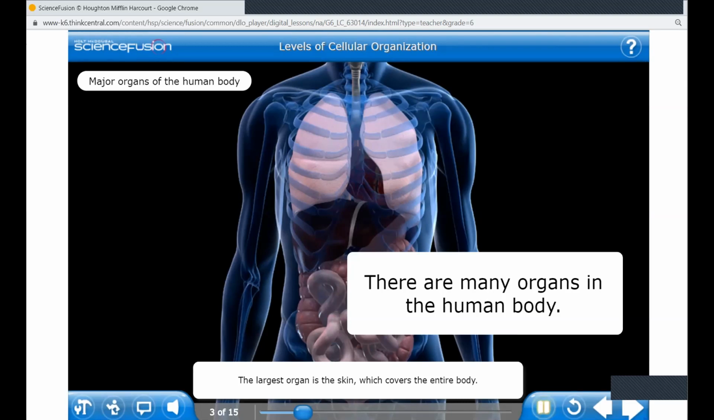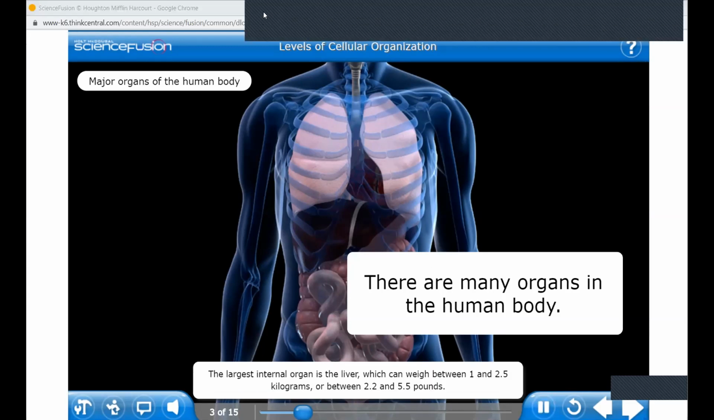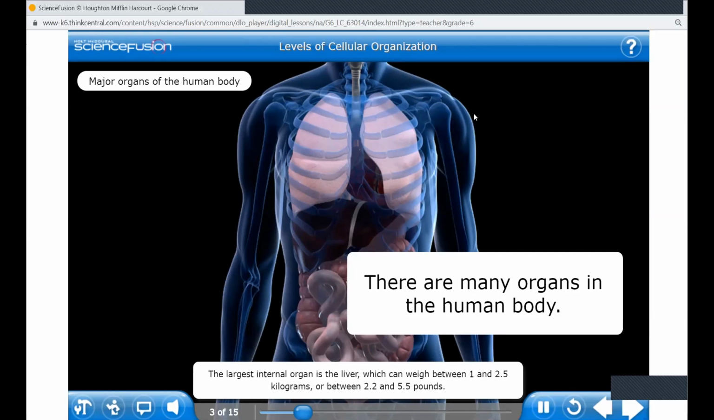The largest internal organ is the liver, which can weigh between 1 and 2.5 kilograms, or between 2.2 and 5.5 pounds.